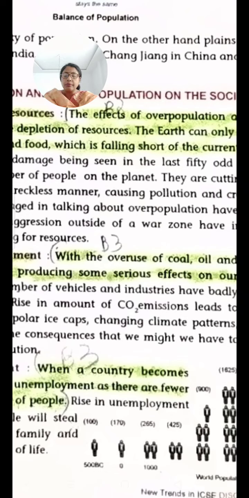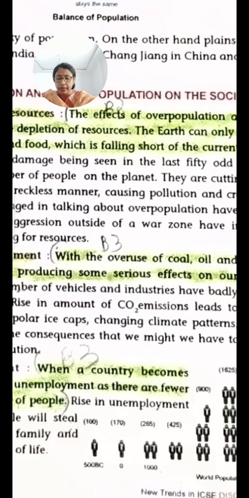So the environment degrades. Why is the environment degrading? Because more and more people have a luxurious life they are leading. They are using too much coal, oil, natural gas, and when we are using all these, it has serious effects on the environment. We are producing greenhouse gases, which is raising the temperature of the earth. And on the other hand, when it is emitting too much carbon dioxide, it is raising the temperature of the earth. And with the raising of the temperature of the earth, what happens?